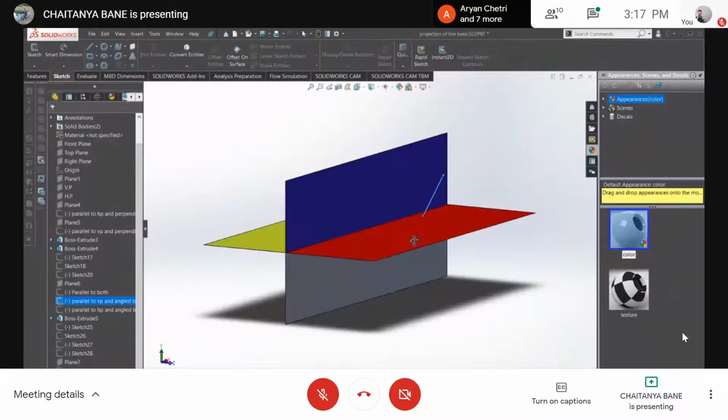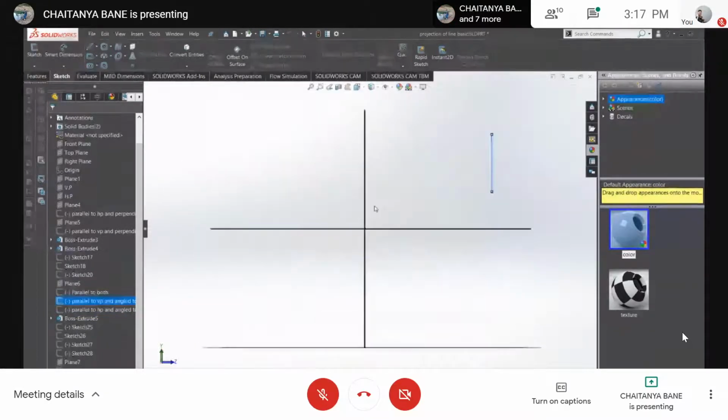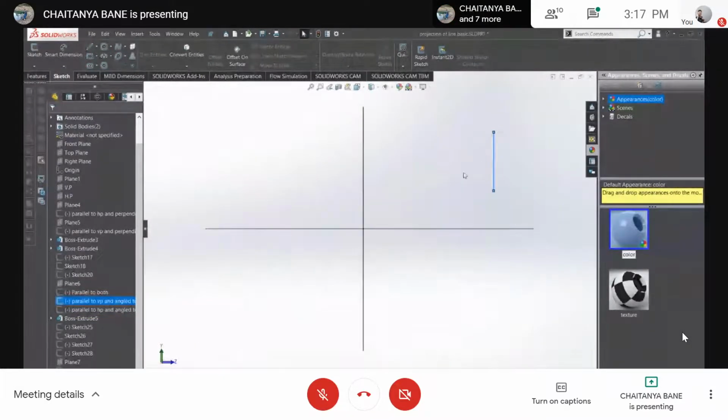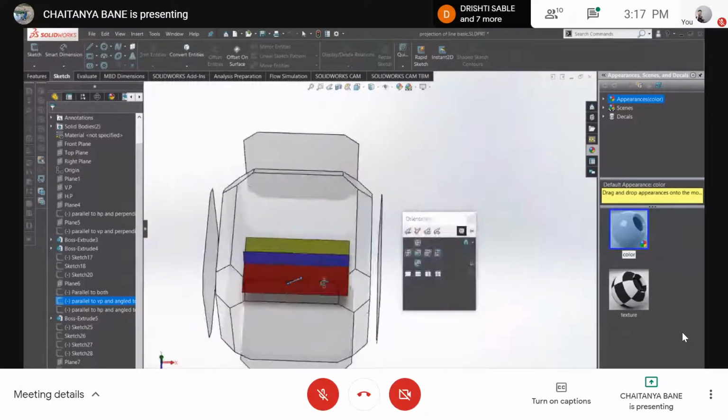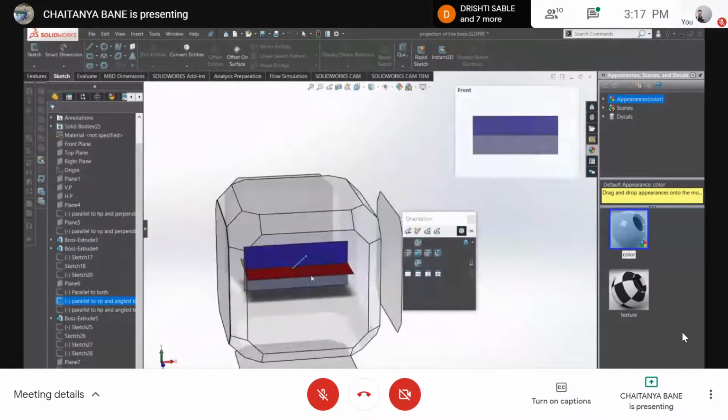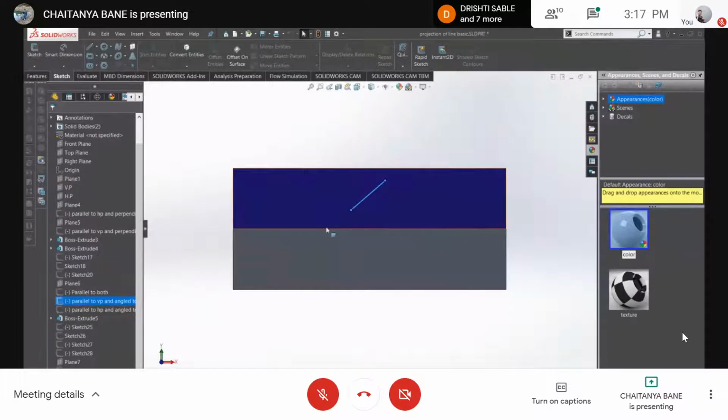VP को parallel है, you can view it in the side view, parallel, दोनों intersect नहीं होगा angle, and it is inclined to the HP. HP को inclined है, you see this, right?